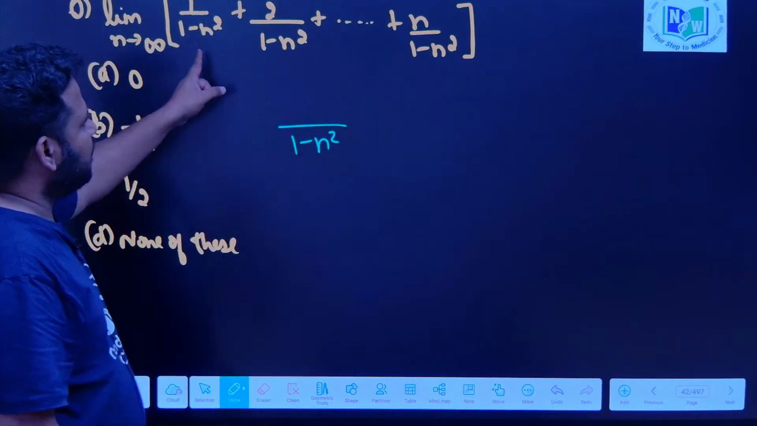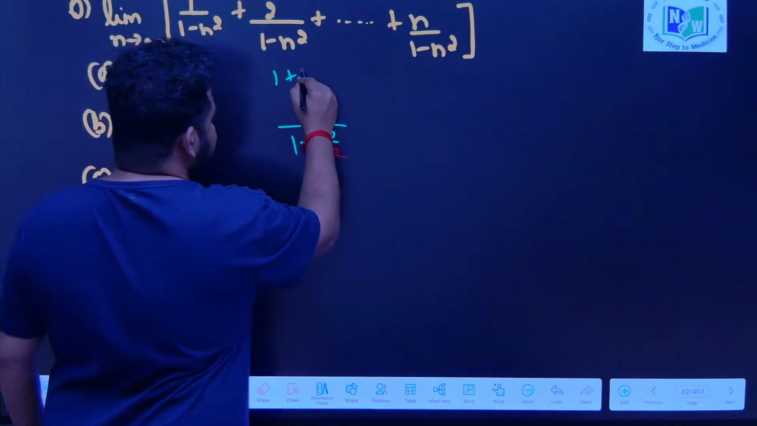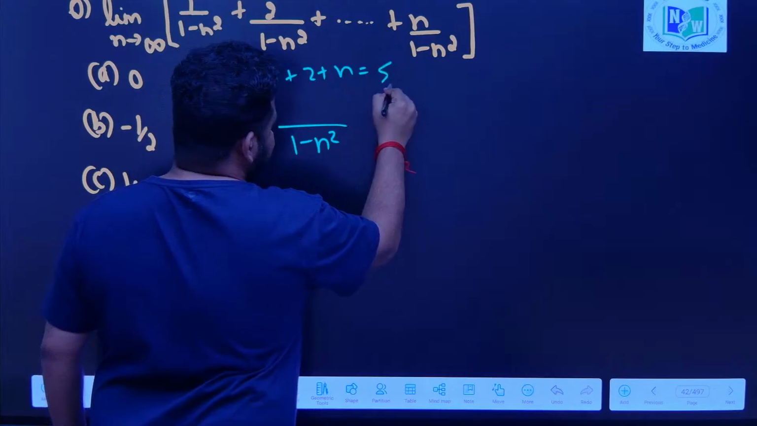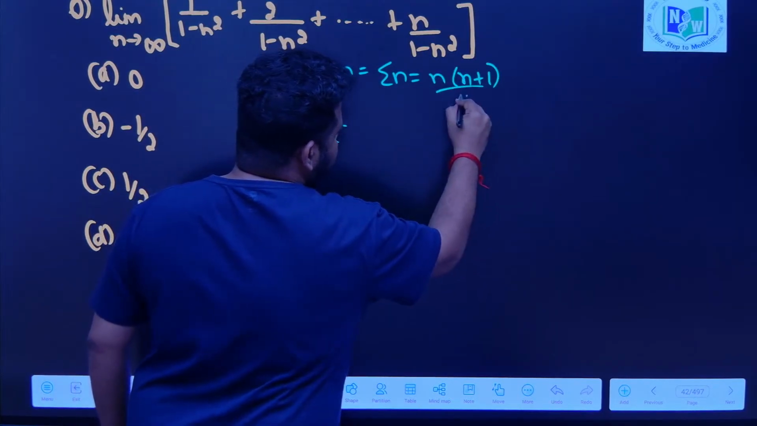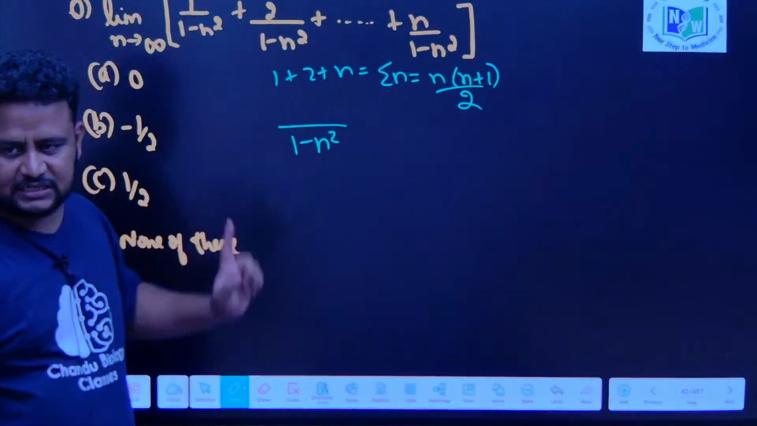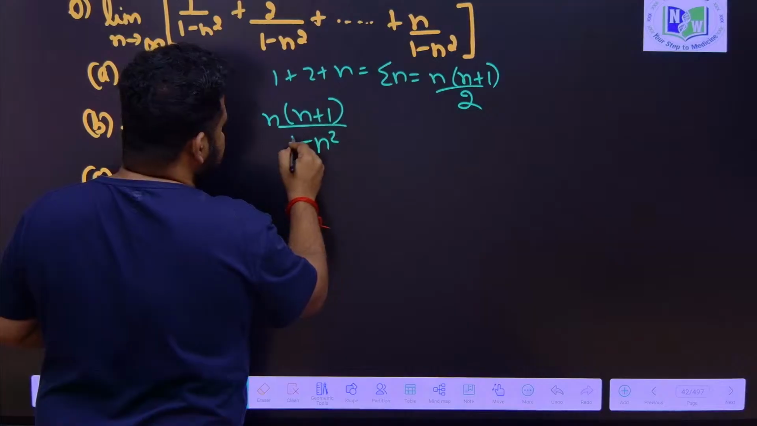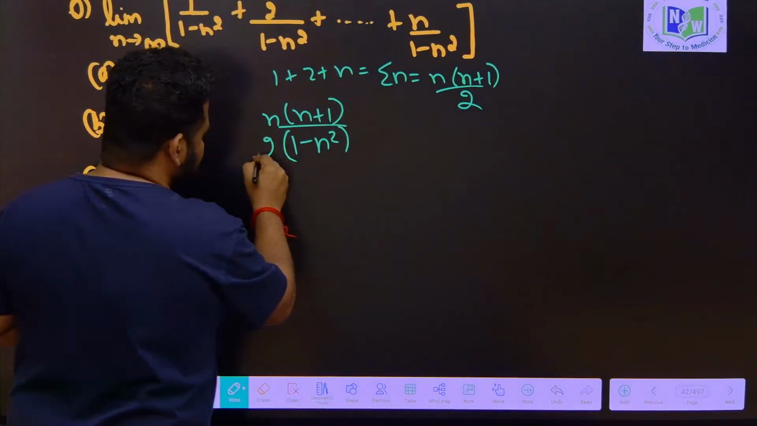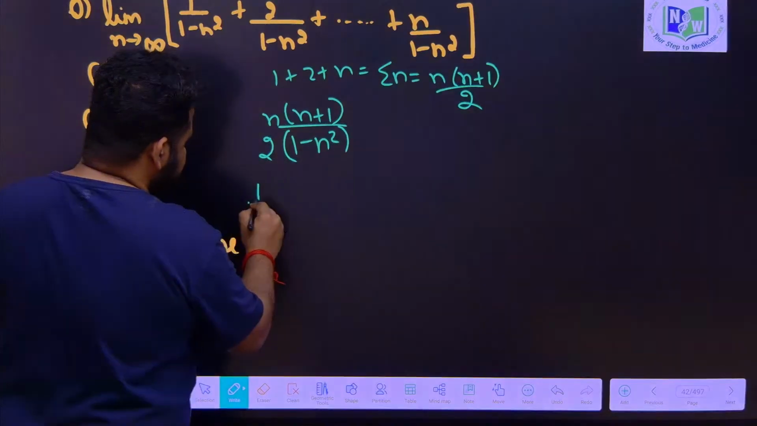Numerator is 1 plus 2 plus up to n. So, the sum of n number of terms, 1 plus 2 plus up to n, is nothing but summation of n, that is n into n plus 1 by 2. This is the formula that we have, summation up to n terms is n into n plus 1 by 2. If I put that value here, the numerator will become n into n plus 1 in brackets, by 2. Now, this 2 you take outside, and this will become 1 by 2.